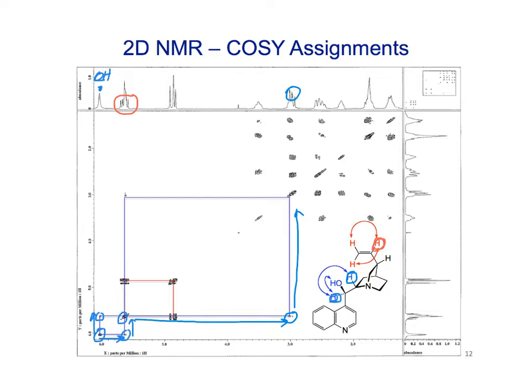Because that couples to both of the protons on the end and the one back to the other side. And so again, we could go from there, we'd go up and across, and we run into all of these signals, and these are the two protons that are on the end. And those are looking like that because, remember, these two protons only couple with this one. One of them is a cis coupling, which has a smaller coupling constant, like 10 hertz. The other one is trans, more like 15 hertz.